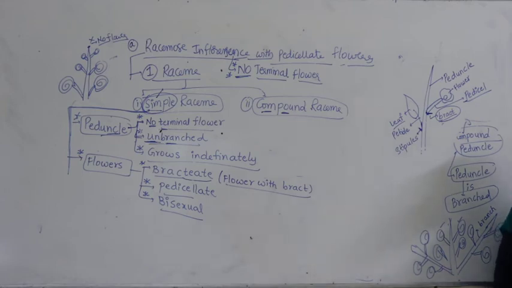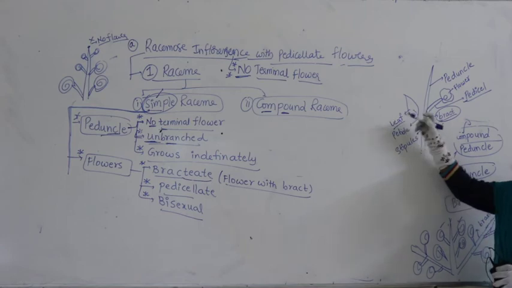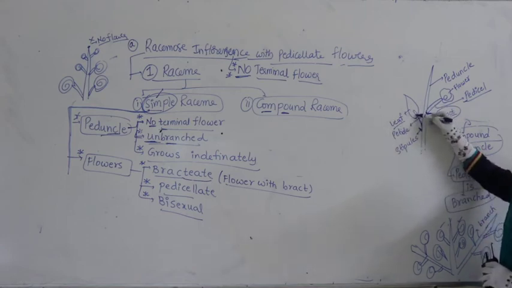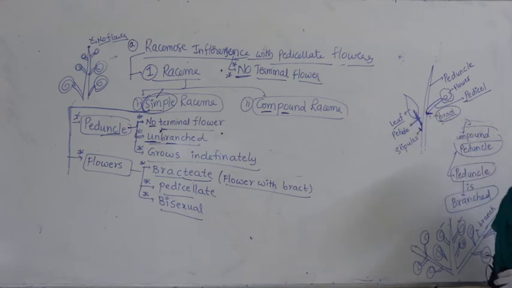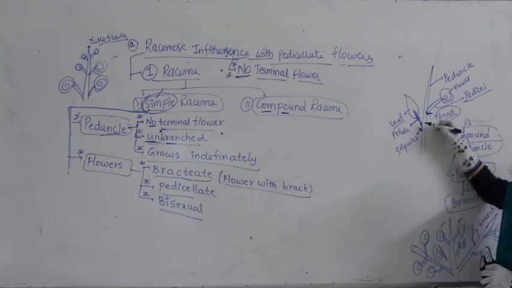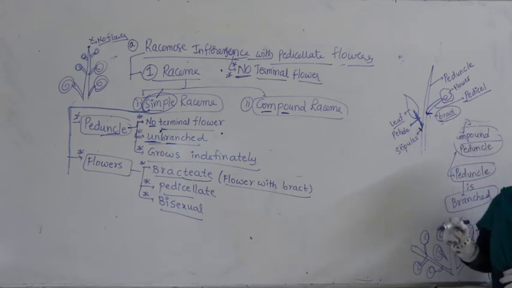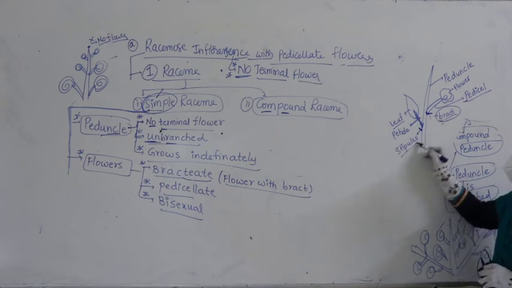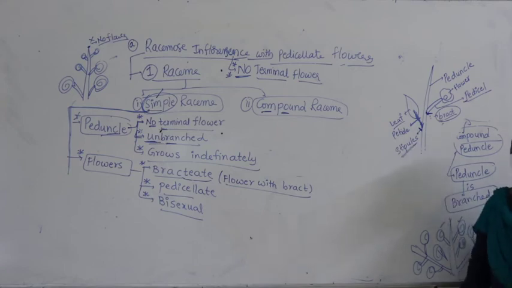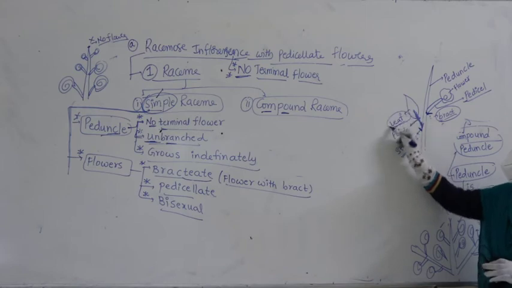What we discussed earlier about the leaf, I think you remember, right? What do you call the stalk of the leaf? The stalk of the leaf is called petiole, this is petiole. On either side of the leaf you can see small thin sensitive structures which are called stipules. That is for the leaf.